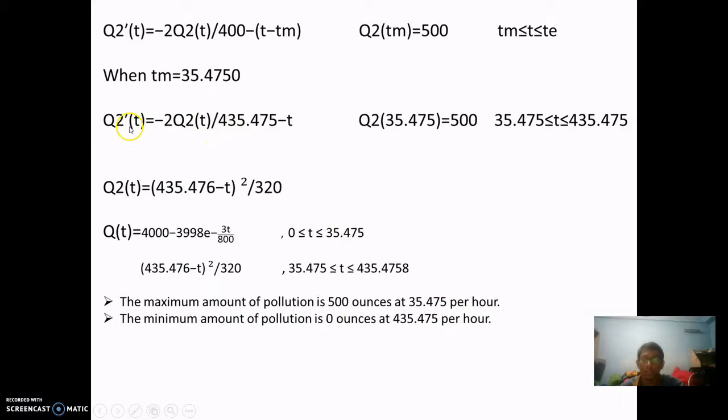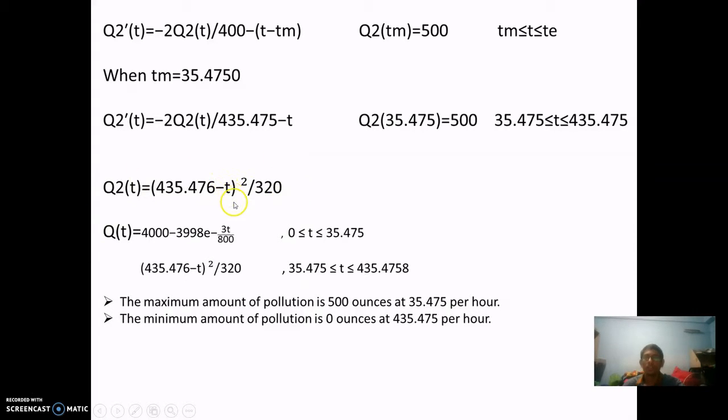After we get the equation for Q2, we integrate it using IF to find the value of Q2. By inputting the value at t equal to 35.475 hours, we get that the mass of the pollutant will be 500 ounces. From there we find that the final equation is Q2(t) equal to 435.476 minus t to the power of 2 divided by 320.